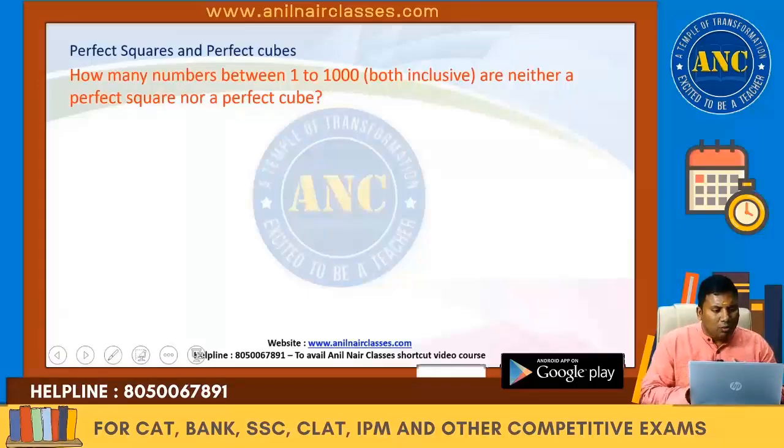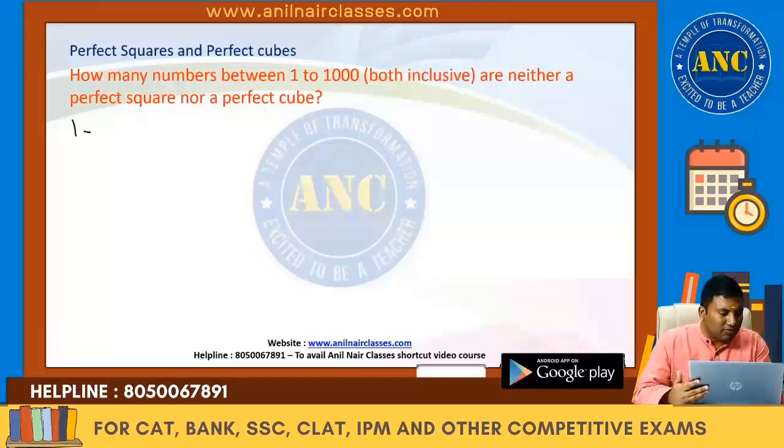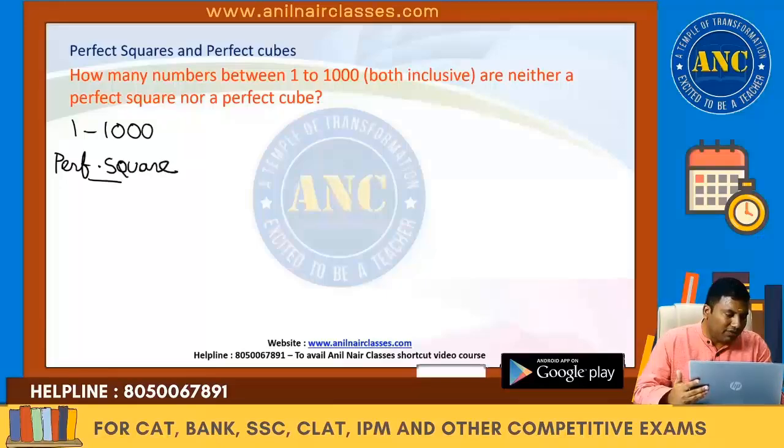Second question: how many numbers between 1 to 1000, both inclusive, are neither a perfect square nor a perfect cube? So there are numbers from 1 to 1000. Now what is the total number of perfect squares?